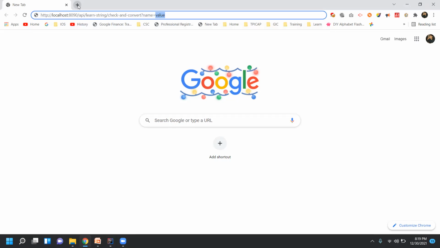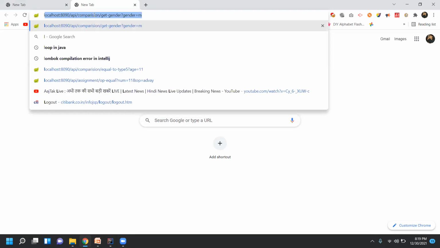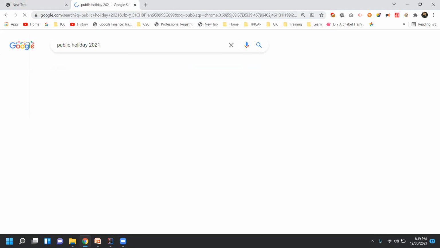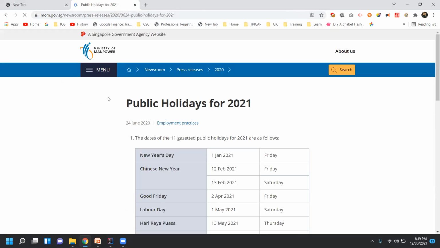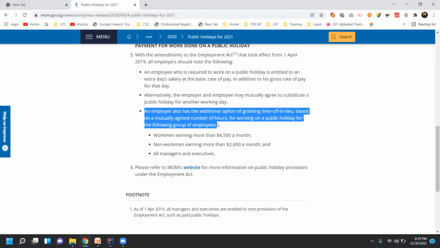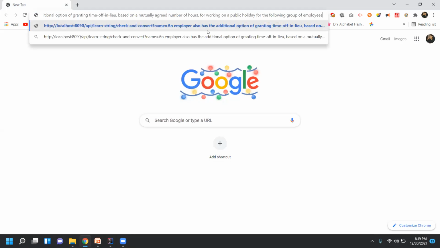So let's find some default text. So what shall we find? We'll find about public holidays. We'll see about this. I need some kind of text actually. So I'll just use the text here, and then I can paste it here. So I'll just pass some junk text here, then press enter.